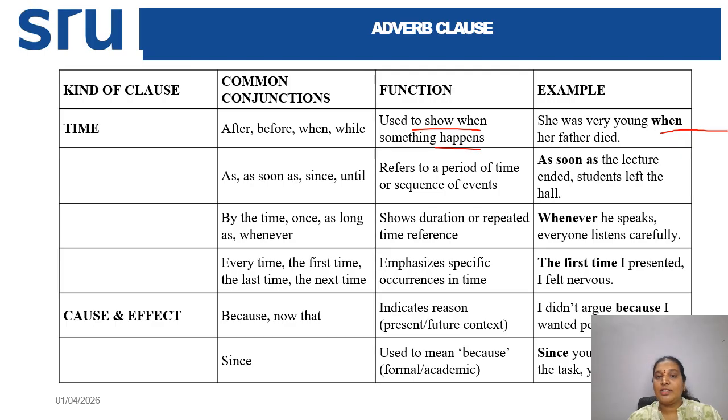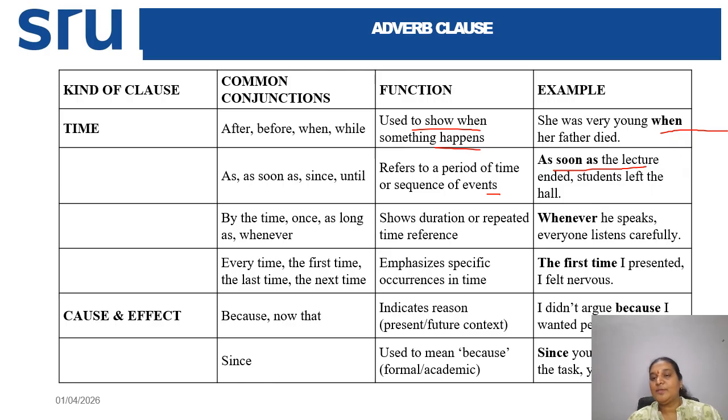Other common conjunctions are as soon as, since, until. Their function is that they refer to a period of time or a sequence of events. As soon as the lecture ended, students left the hall. Other conjunctions are by the time, once, as long as, and whenever. They show duration or repeated time references.